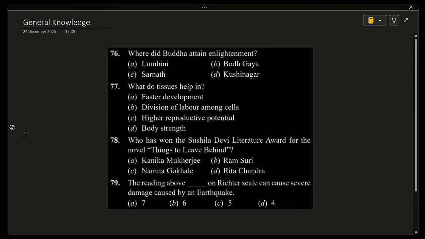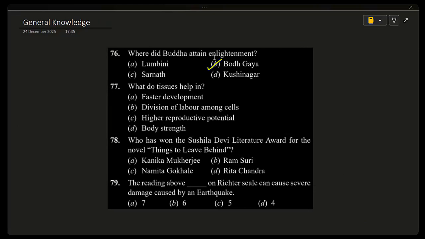76th question. Where did Buddha attain enlightenment? Lumbini, Bodh Gaya, Sarnath, Kushinagar. The correct answer is Bodh Gaya.